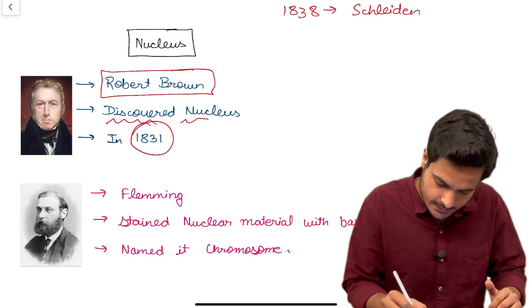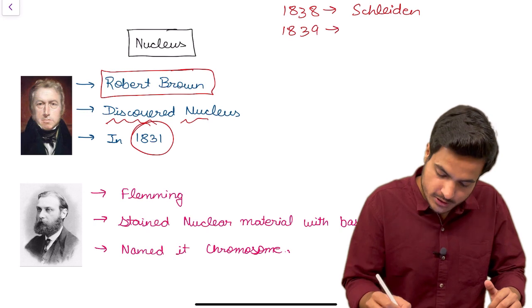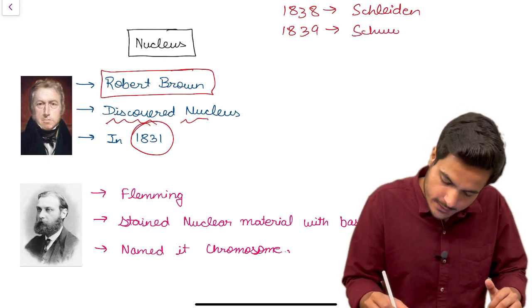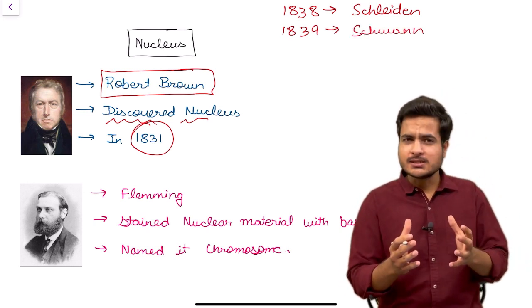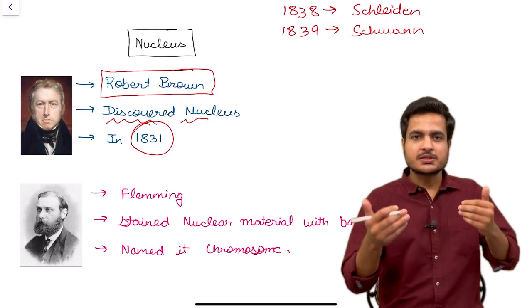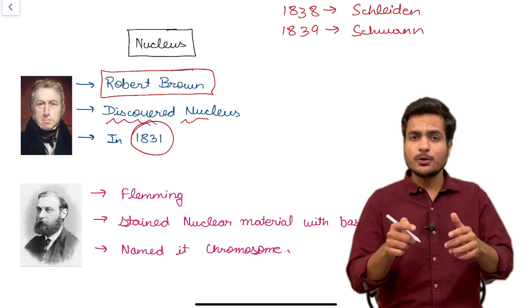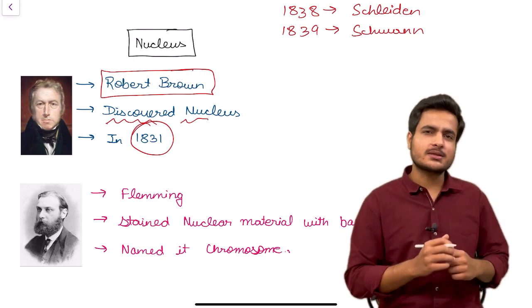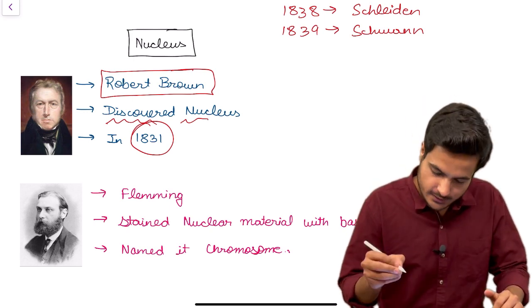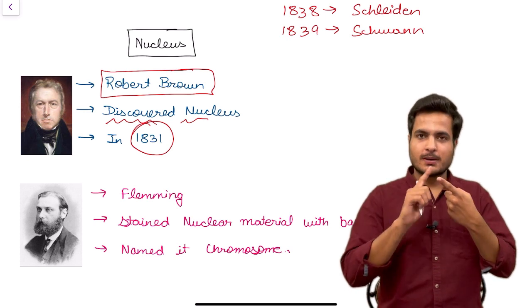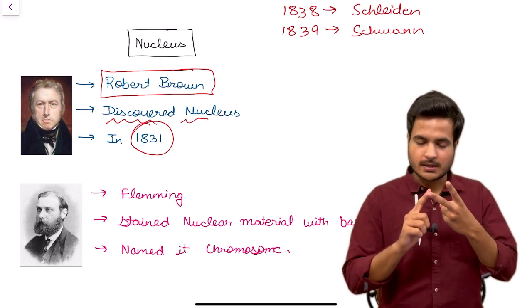Then in the next year, 1839, a zoologist named Schwann came and said that animal cells are bounded by a membrane which is now known as the plasma membrane, and he was also the scientist who told that the cell wall is a unique characteristic of plants. So Schwann gave these two things. First was the plasma membrane and the second thing was about the cell wall.